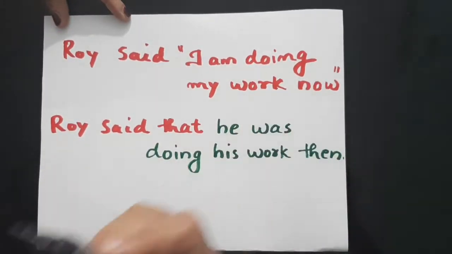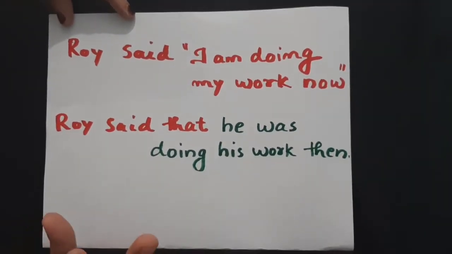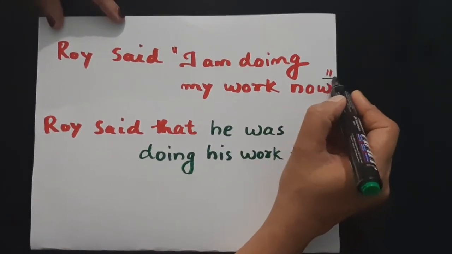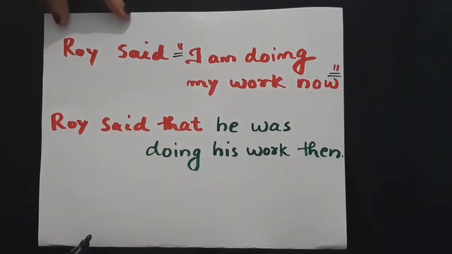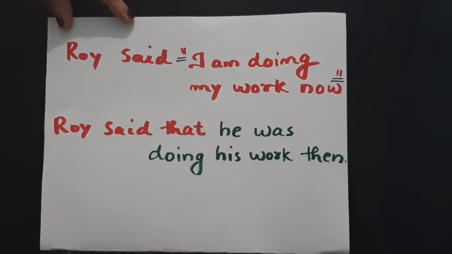When you convert this into indirect speech, first and foremost, you have to take away these quotation marks. See, in this sentence you can see that there aren't any quotation marks at all.